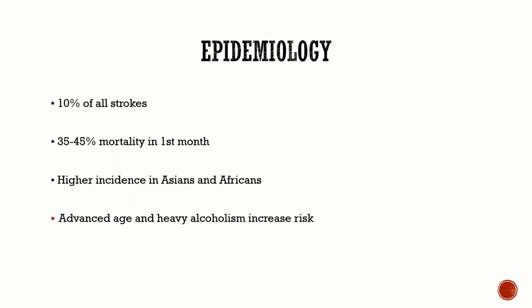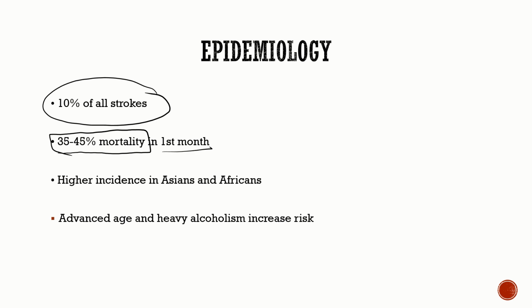Next, coming to a short discussion on the epidemiology, 10% of all strokes are going to be hemorrhagic. Most common is ischemic stroke, 80 to 90%. The second most common, or 10% of all strokes, is hemorrhagic stroke. But remember, hemorrhagic strokes have a very high mortality, 35 to 45% in the first month. The incidence is higher in Asians and Africans, and in Asians especially, the incidence is high in Japan.